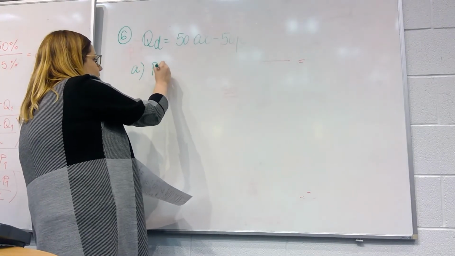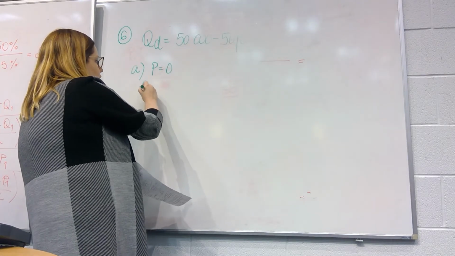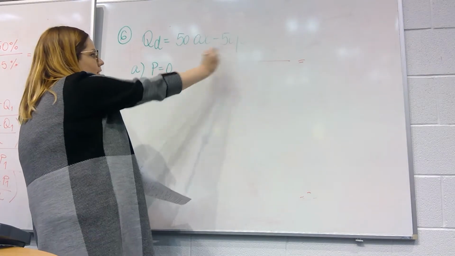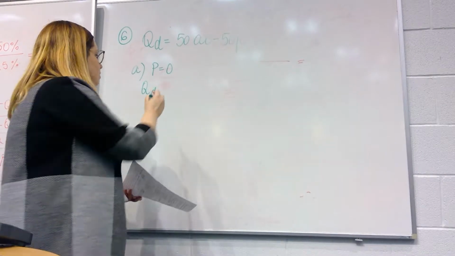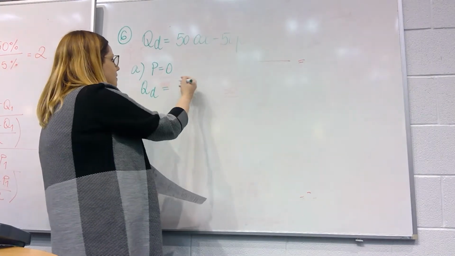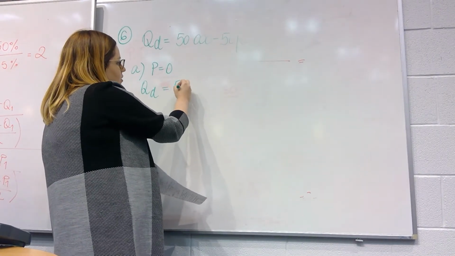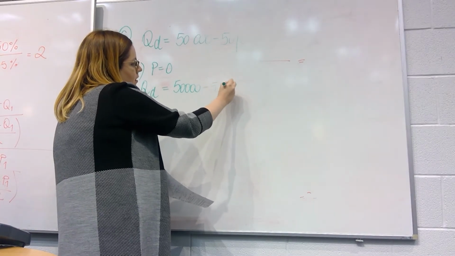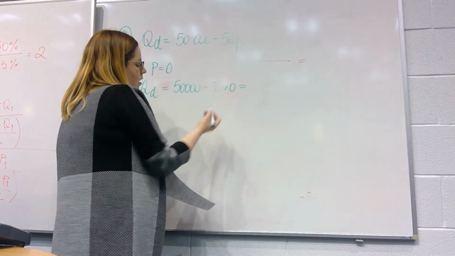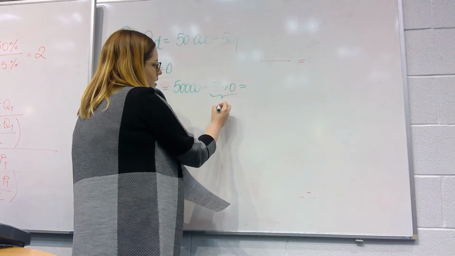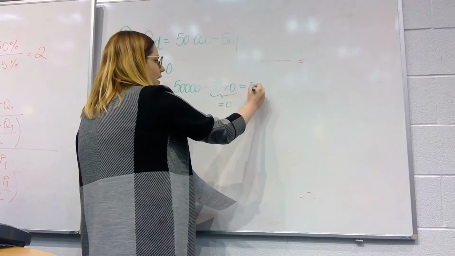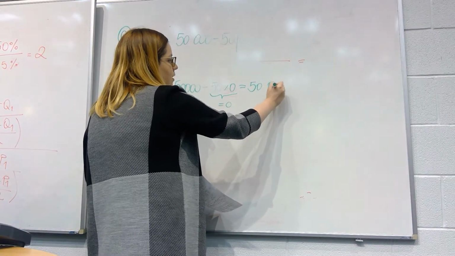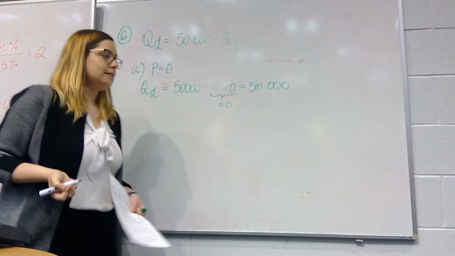We plug this price into our initial equation to obtain the quantity demanded. So it's 50,000 minus 50 times 0. This is obviously equal to 0, so the quantity demanded when the price is 0 is 50,000.